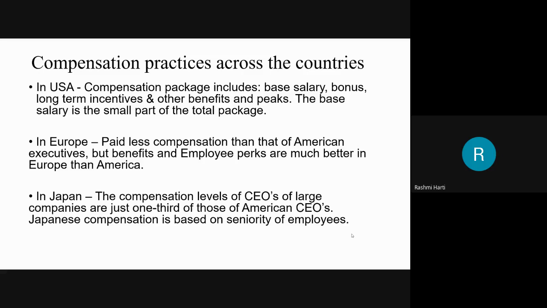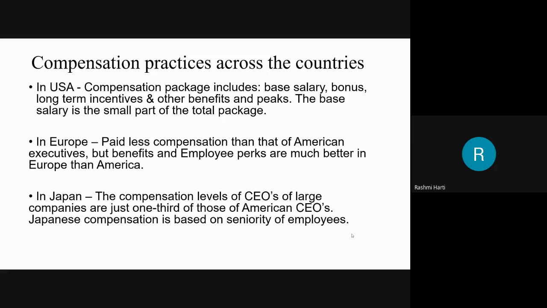Now moving on to the compensation approach in Europe. Generally, European executives are paid less compensation than American executives. However, the compensation disparity between American executives and European executives will narrow down with the increased pace of globalization. So when we speak about Europe, employees are being paid less, but benefits and employee perks are much better in Europe than America. Okay, that is one of the issues here.